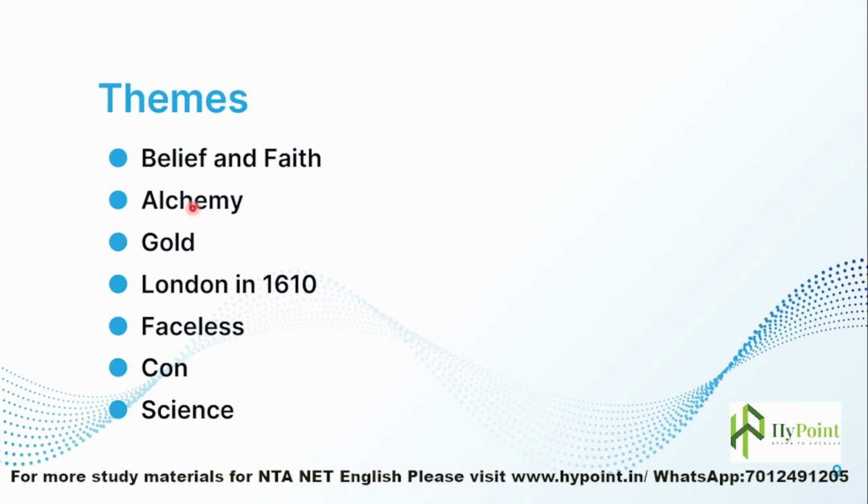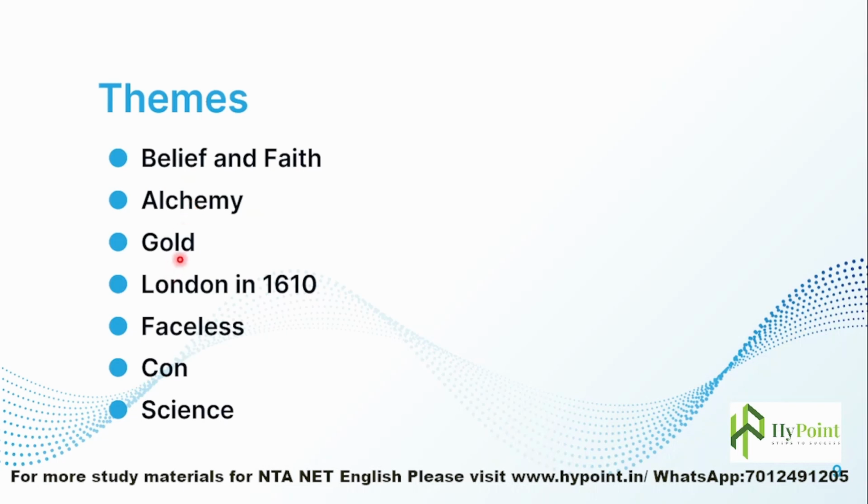Alchemy was also a branch of study or science that emerged, and people had different kinds of perceptions about it. That's why people believed that alchemists could create unnatural, supernatural things in their labs.